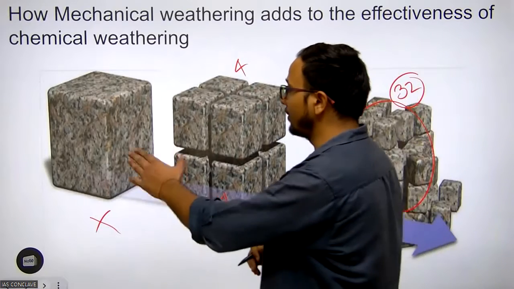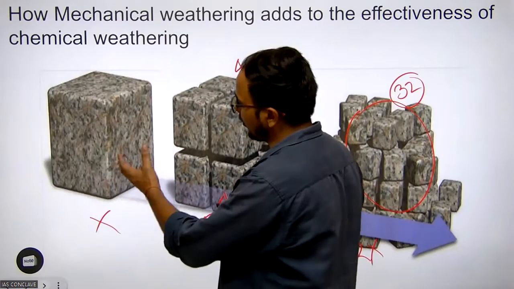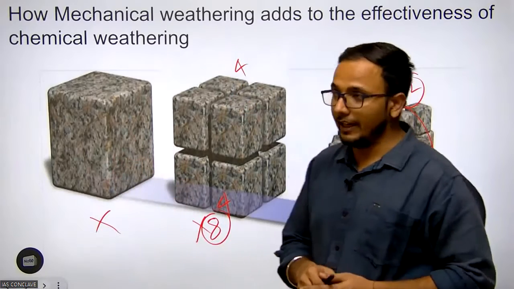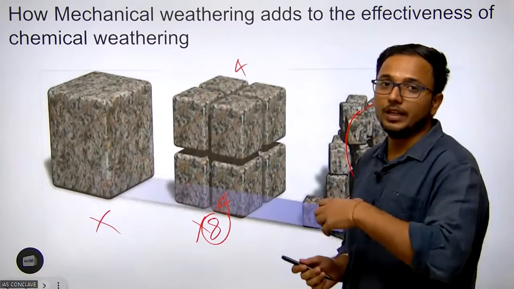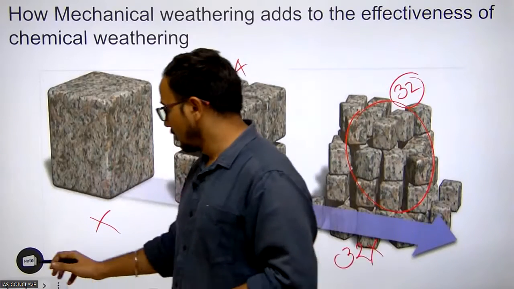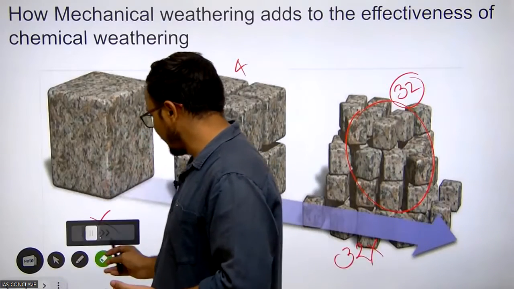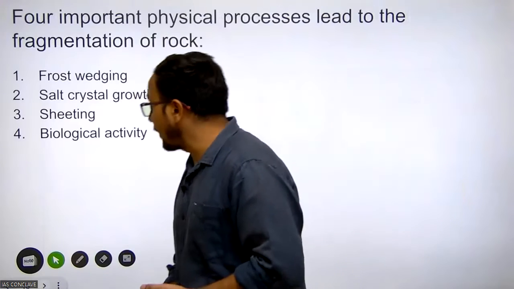So if any rock undergoes physical disintegration, it leads to the effectiveness of chemical weathering because of the increased surface area.